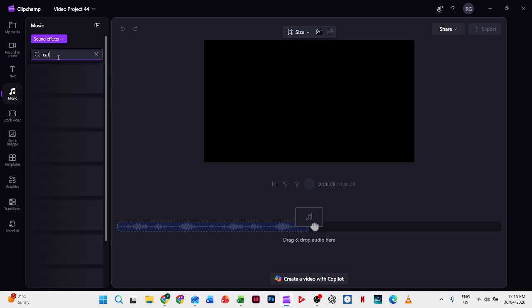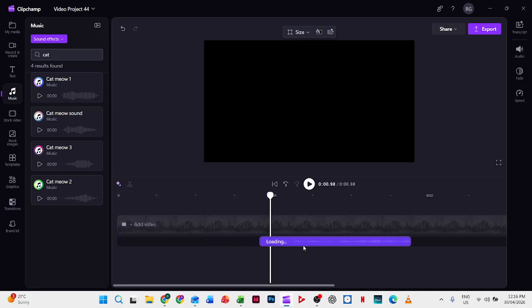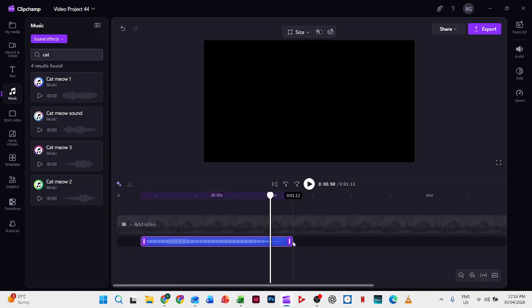So maybe a cat. To play it, you just go there and it should load up. And if you like it, you just press plus and then move it to where you want it. You can trim it and slice it as you wish if you only want part of it.